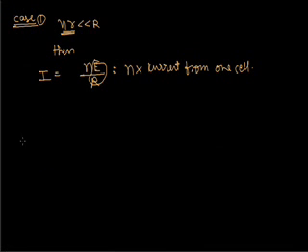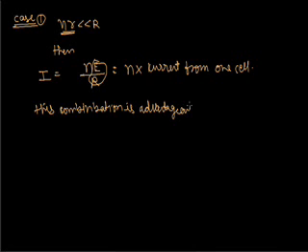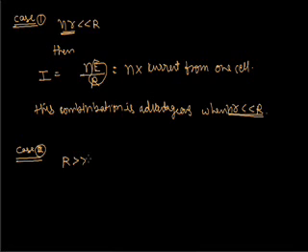Now in the second case, this combination is advantageous when small nr is less than R. Now in case two, R is less than nr, then I will be E upon R, and this is the current drawn from one cell.